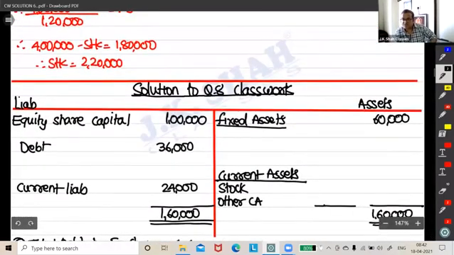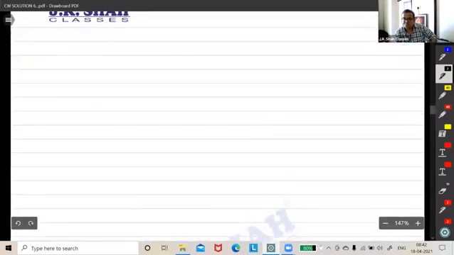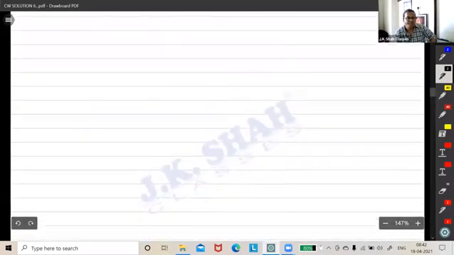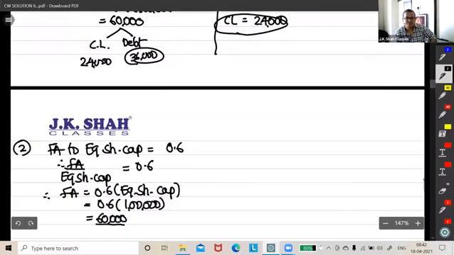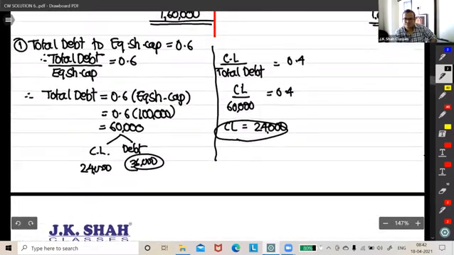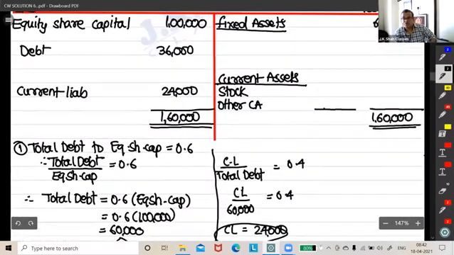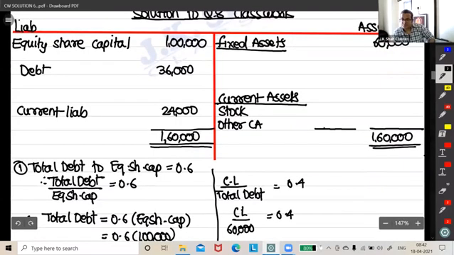So that means the total of current assets would be 1 lakh. Correct.